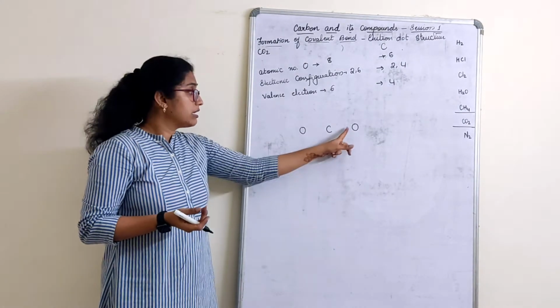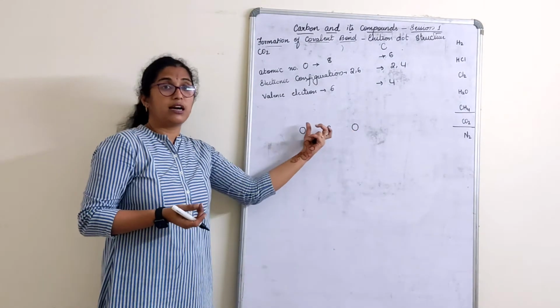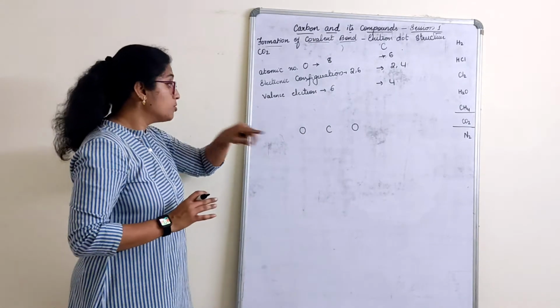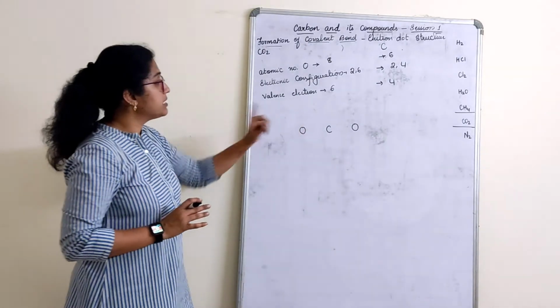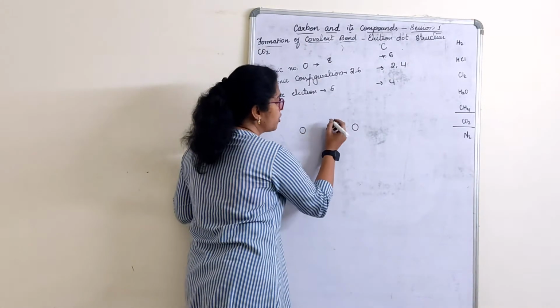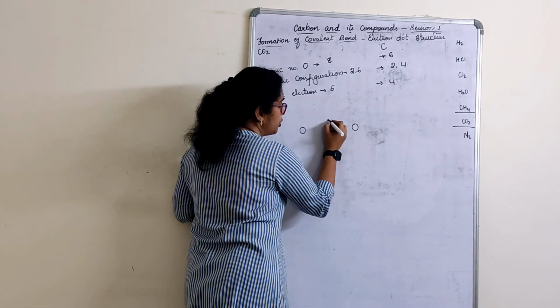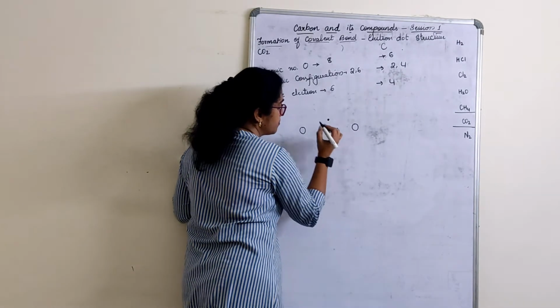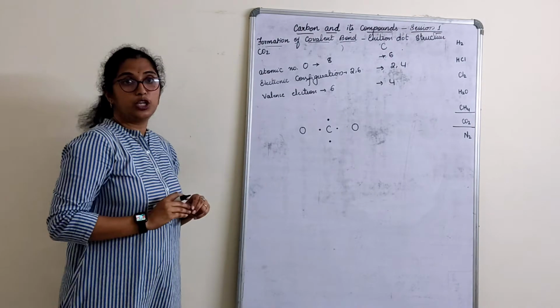Oxygen will also have what bond? Octet bond. Carbon to oxygen and carbon to oxygen, both are in octet bond only. So both require octet bond. Carbon has 4. First put 4 carbon electrons here. We'll put a dot here now. Carbon, we will put a dot.